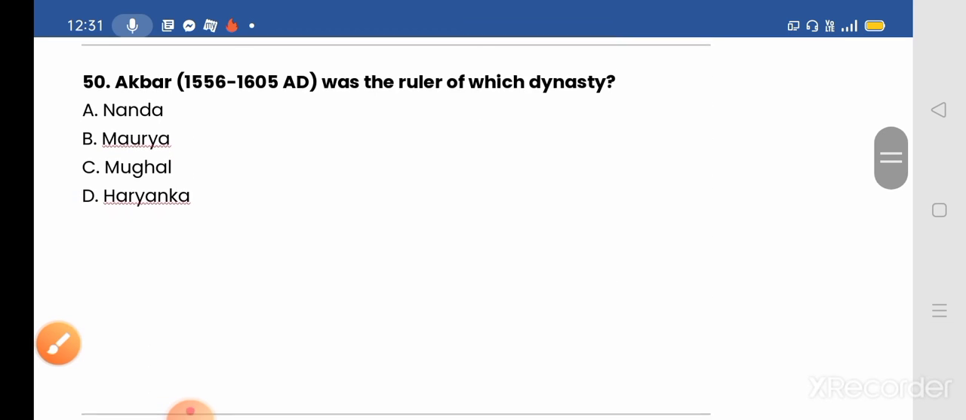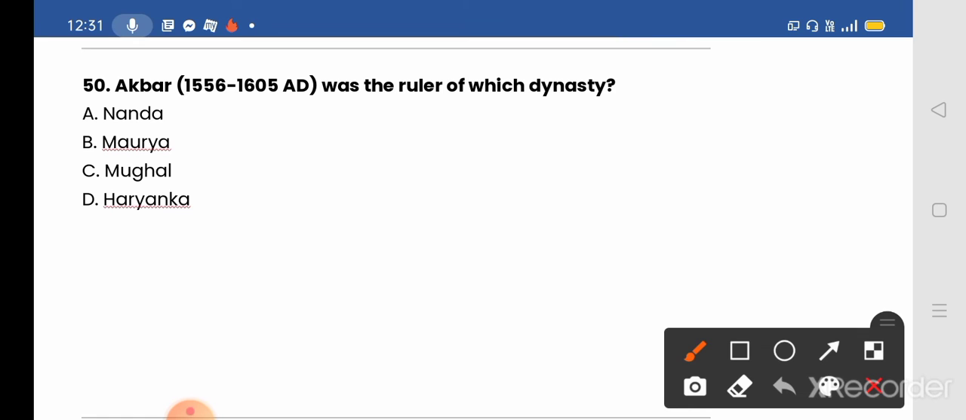Next, we move to question number 50. Akbar was the ruler of which dynasty? As we all know, Akbar was the third emperor of the Mughal Empire in India. So undoubtedly Akbar was the ruler of the Mughal dynasty. So option C will be the correct answer.